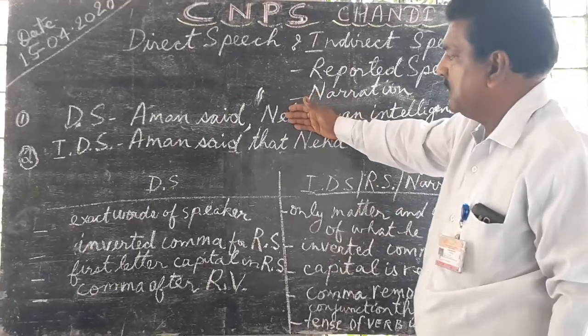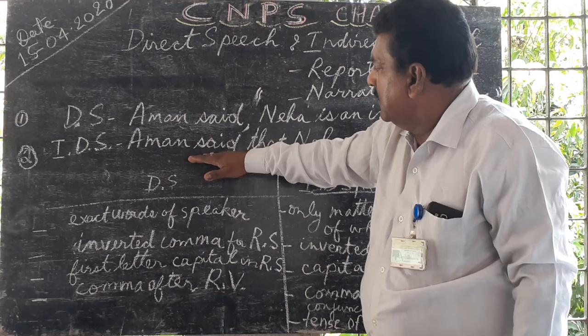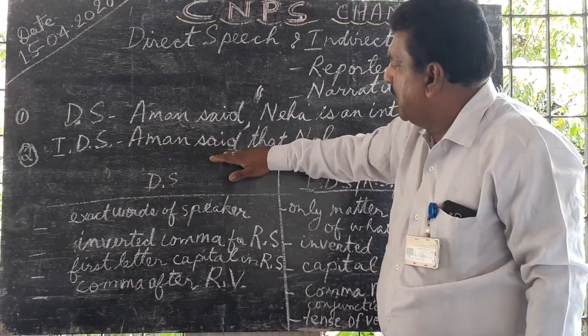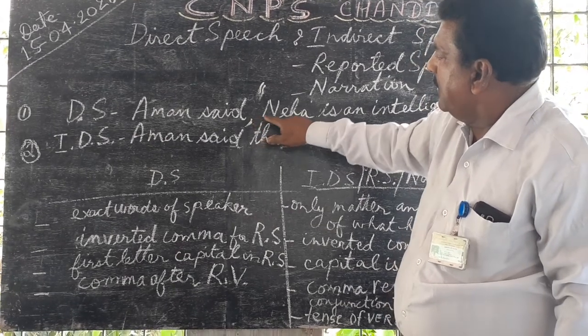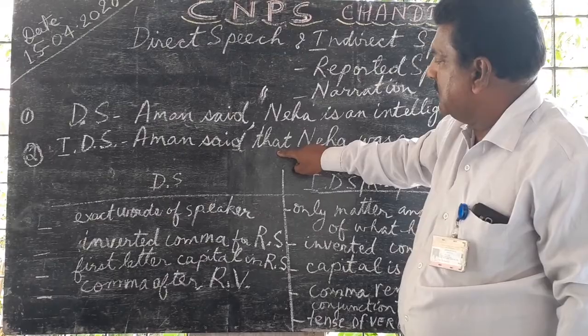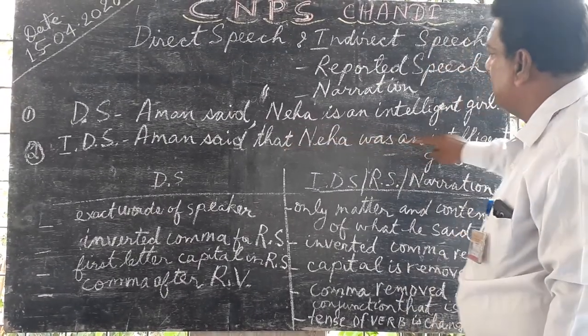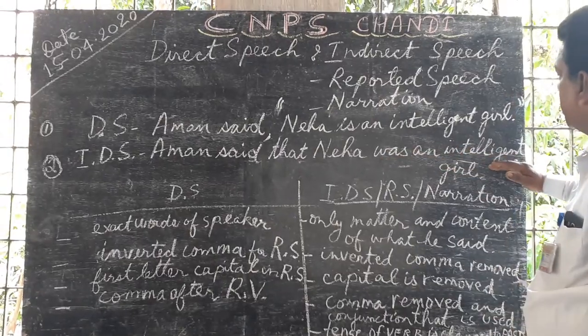Like in this sentence, it is being said, Aman said. After I said Aman said, I have removed this comma. And over here, I have used the word that as a conjunction and then completed the sentence. Aman said that Neha was an intelligent girl.